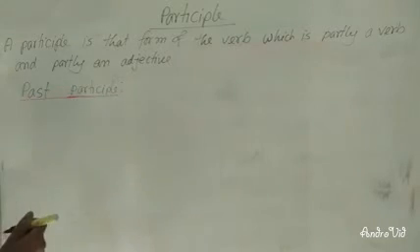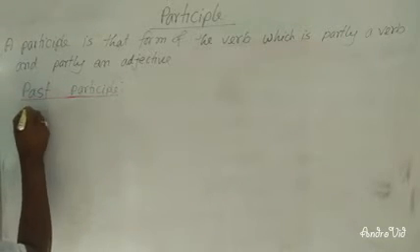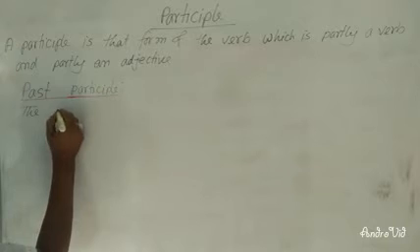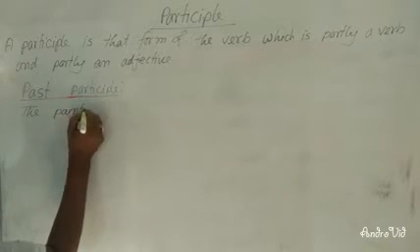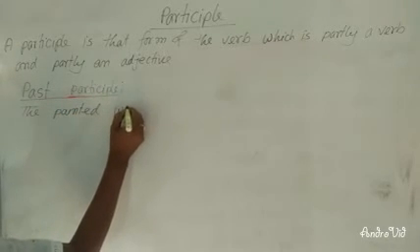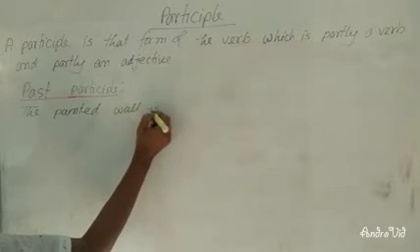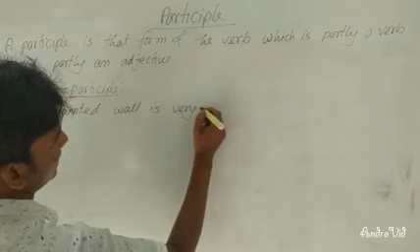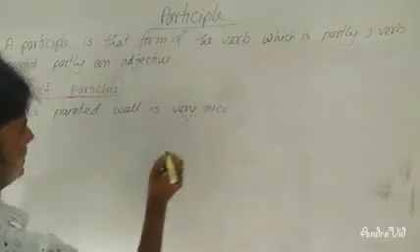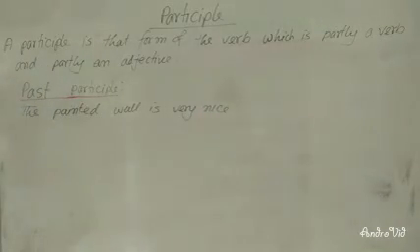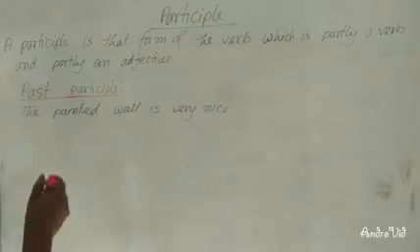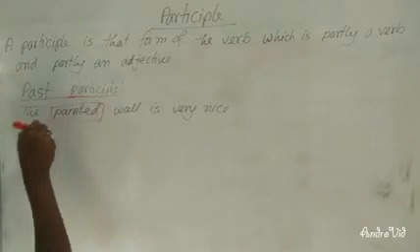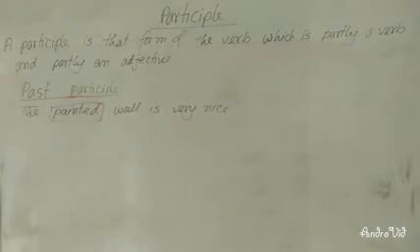The painted wall is very nice. Dear learners, you can see here the past participle form of verb is working as an adjective. It is called past participle.